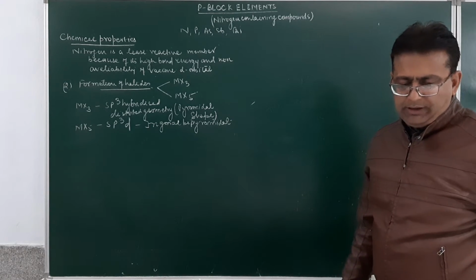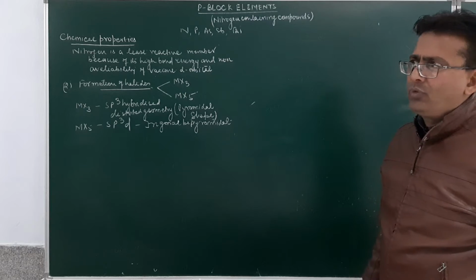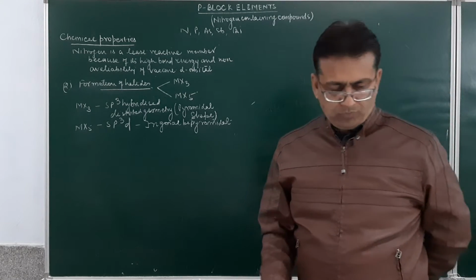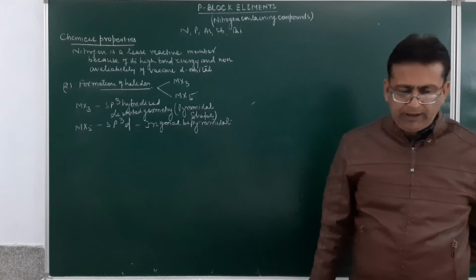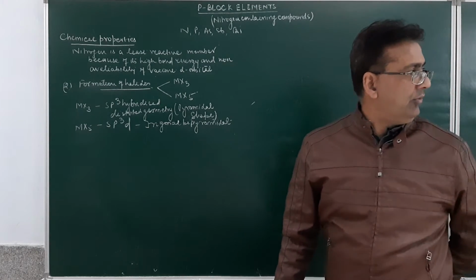Now, the trihalides are hydrolyzed and the ease of hydrolysis decreases on moving down the group.